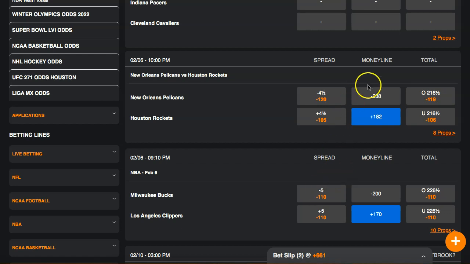But like I said, the 2 main ways to bet are money line and spread. And I wanted to show you guys how to place a bet for basketball. I know a lot of people like betting on basketball. This is one of the options.